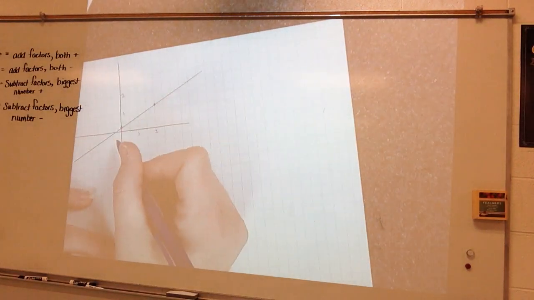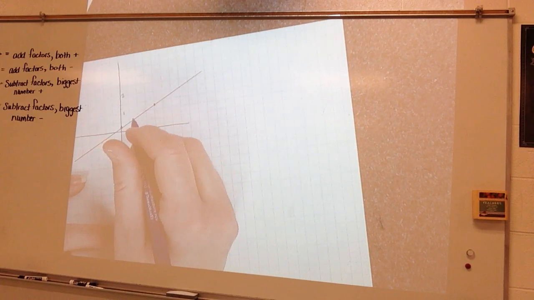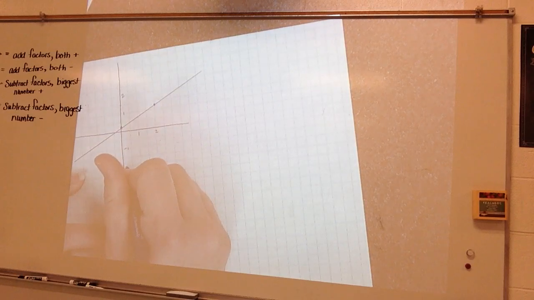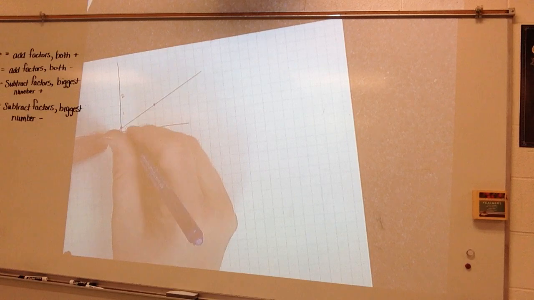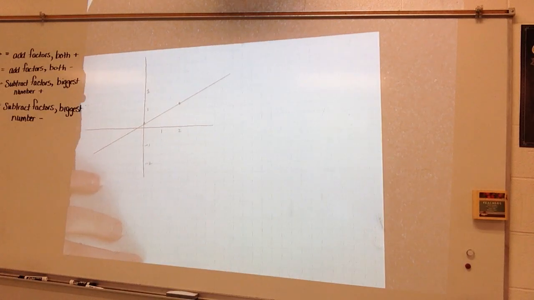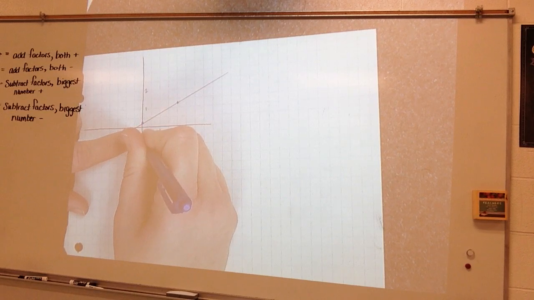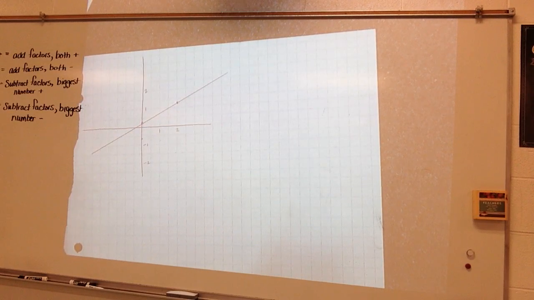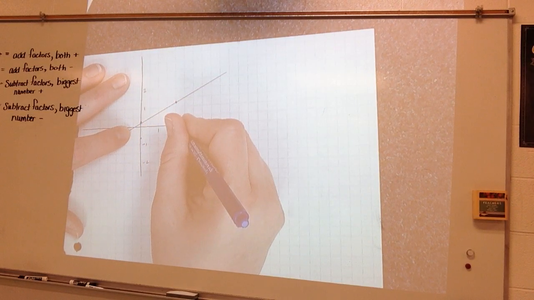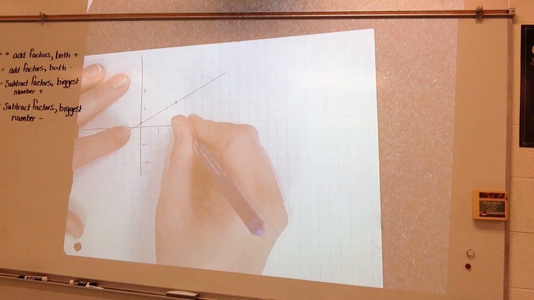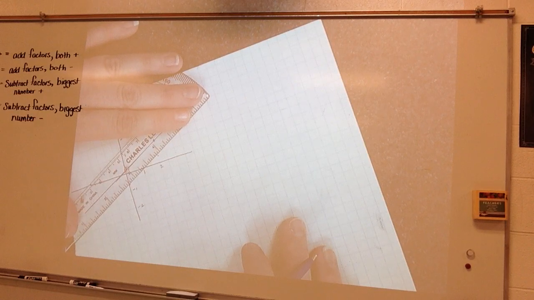Then my y-intercept is negative 2/3. Unfortunately, that's not going to be the easiest. 2/3 is a little bit more than 1/2, but a little bit less than 1. So we'll go 2/3 here. And my slope is up 1 and over 2. So it would be around in there. I'm a little off, but that's okay.